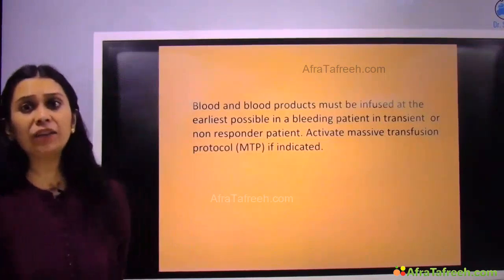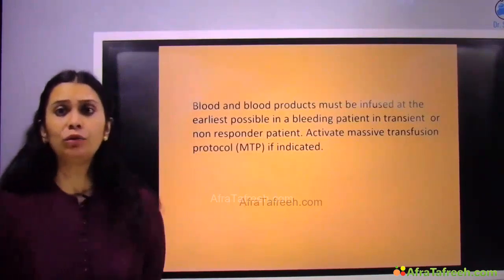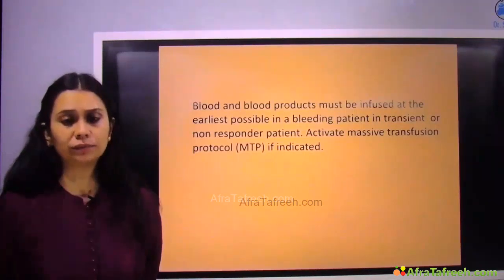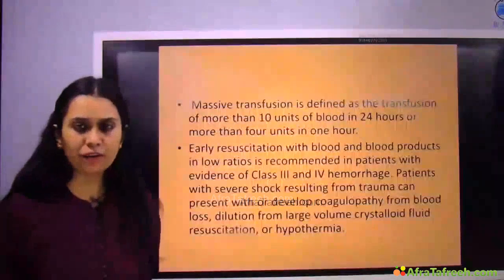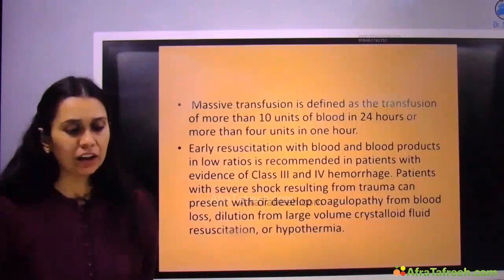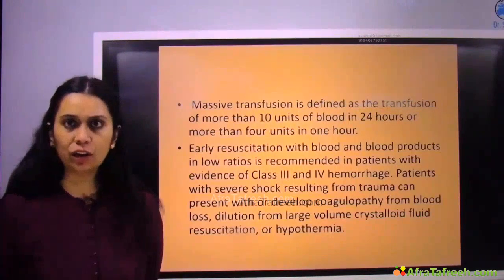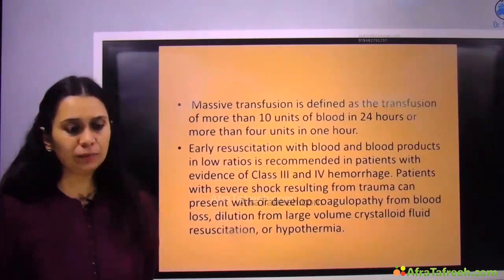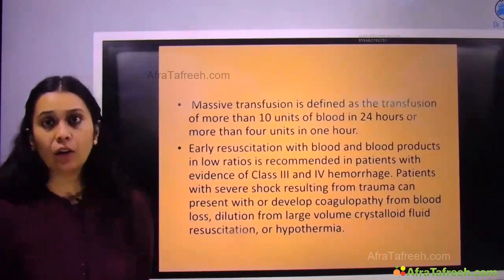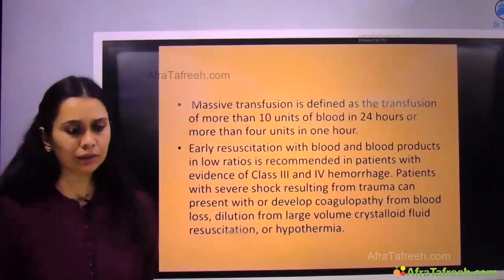What is this massive transfusion? When do we have to activate this protocol? So what is the definition of massive transfusion? Massive transfusion is defined as transfusion of more than 10 units of blood in 24 hours or more than 4 units in 1 hour. Right?